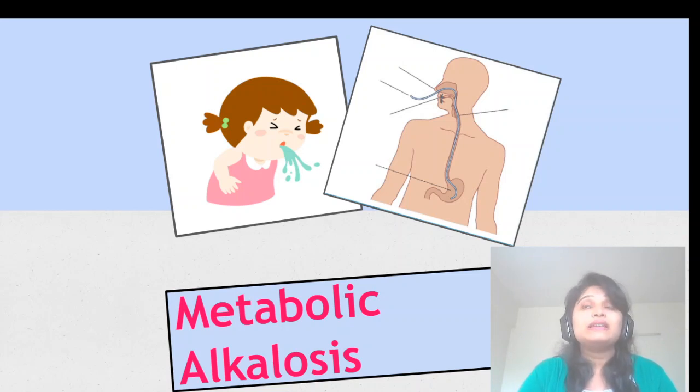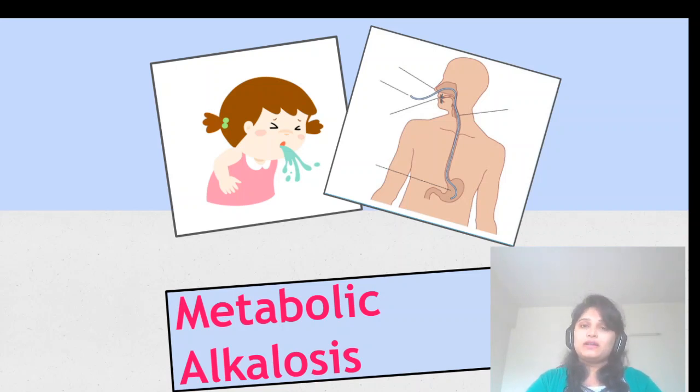Suppose you see that the pH level is already normal, but there are some changes in the CO2 and HCO3 levels. That condition is called a compensated condition, right? Because the lungs and kidneys have already done their work. They are already working and have made everything balanced. That's why the pH is normal. So that condition is called a compensated condition.